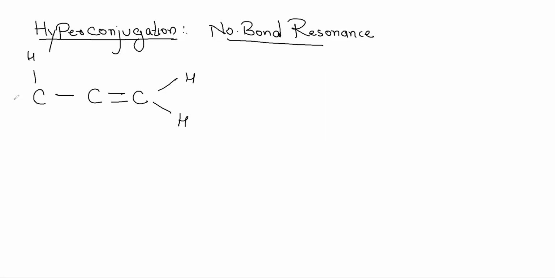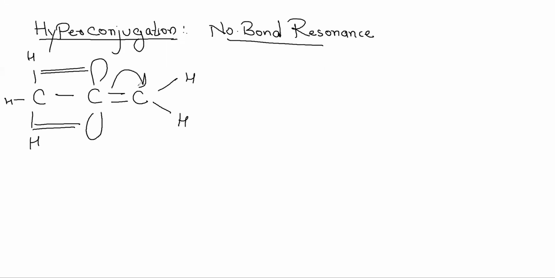Along with it we have an alkyl group. So what will happen is that this also has an unhybridized p orbital, right? These particular electrons will migrate towards this particular carbon, sorry, this particular orbital, and there will be a double bond like structure.